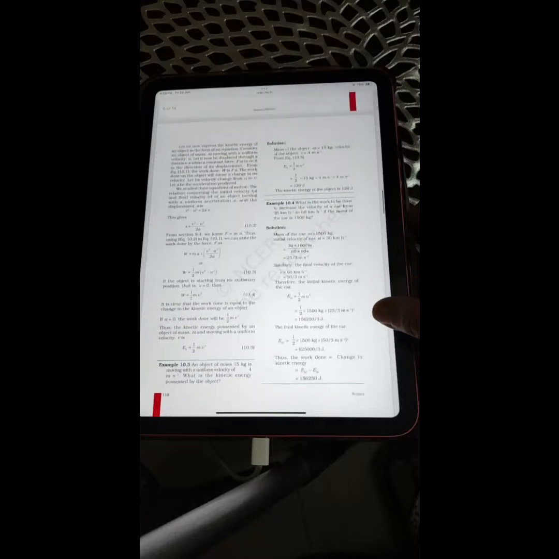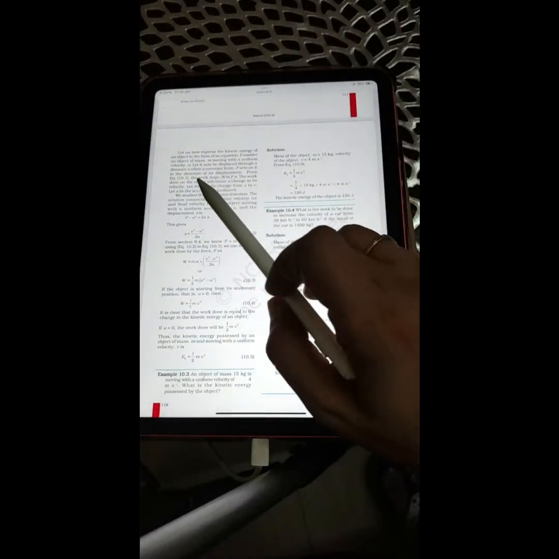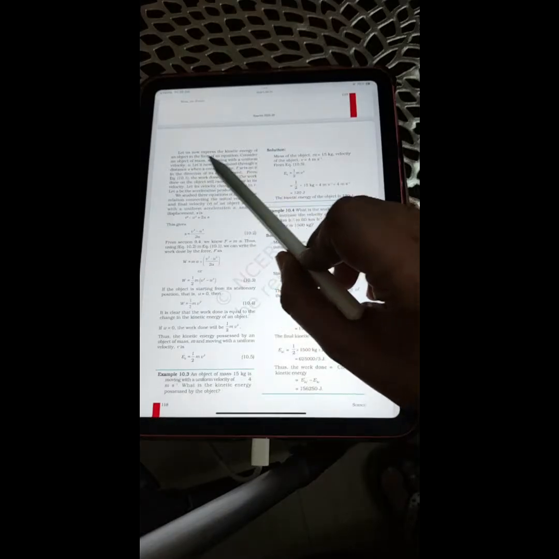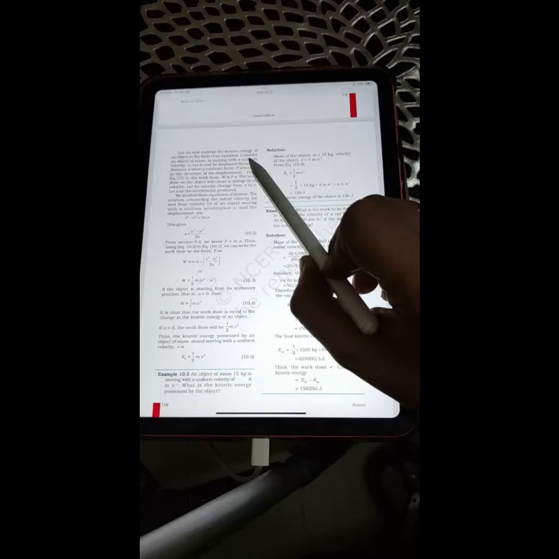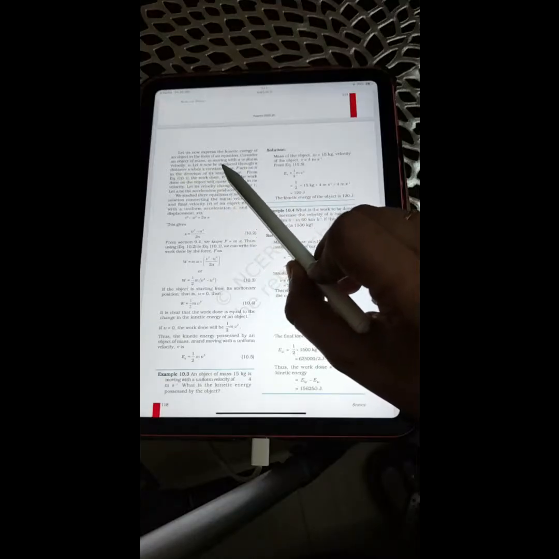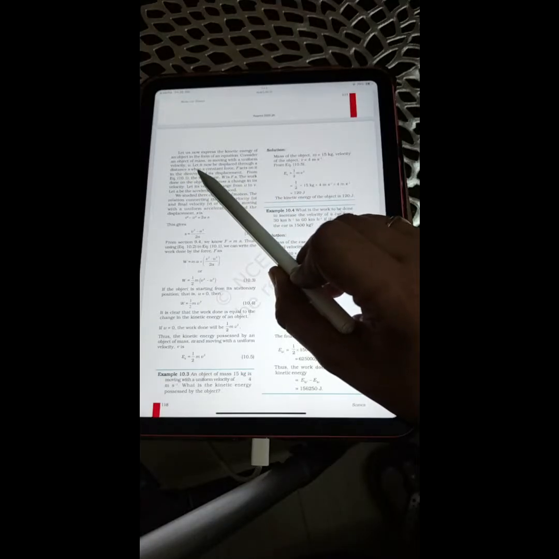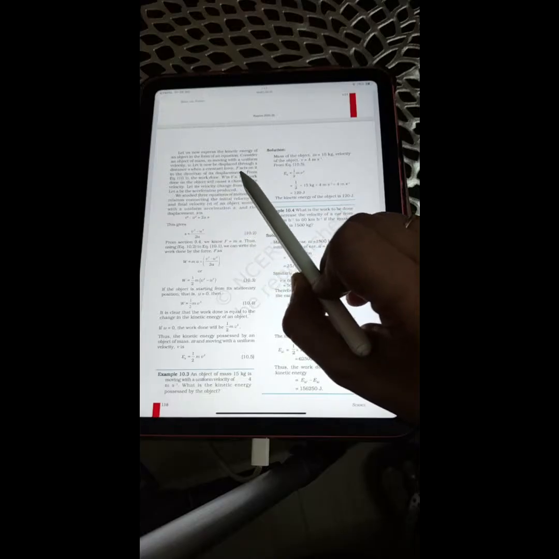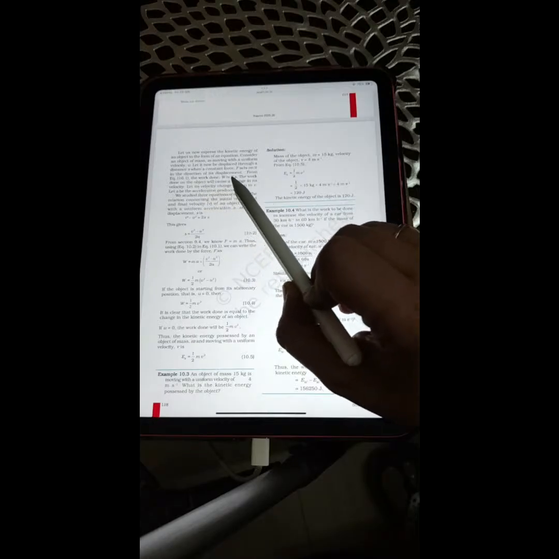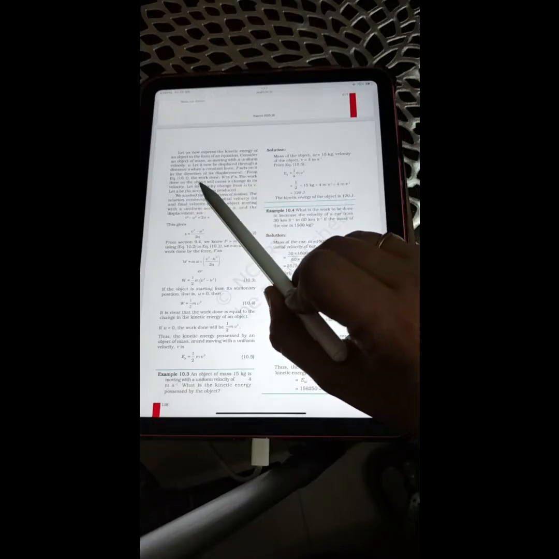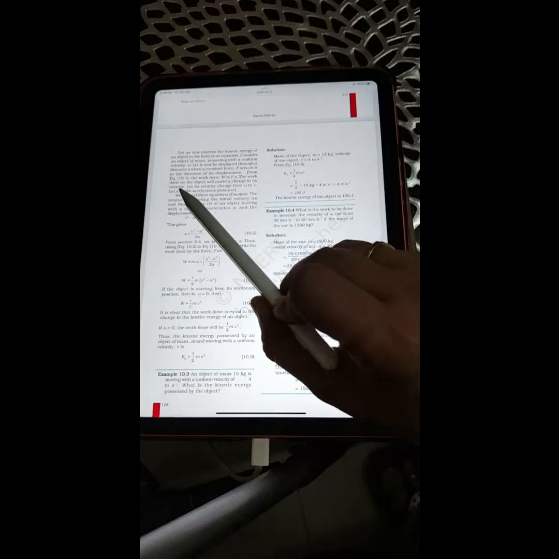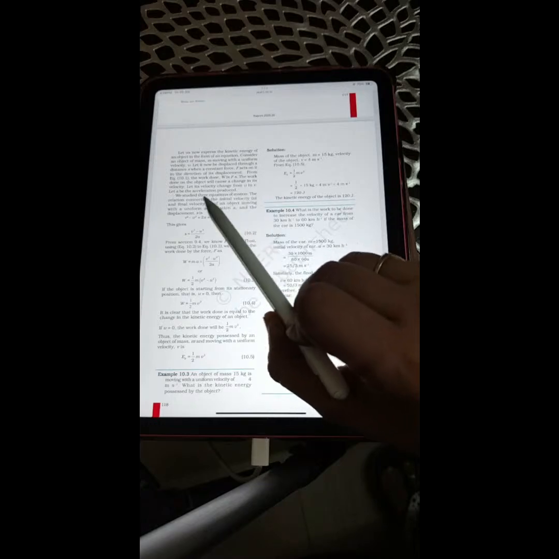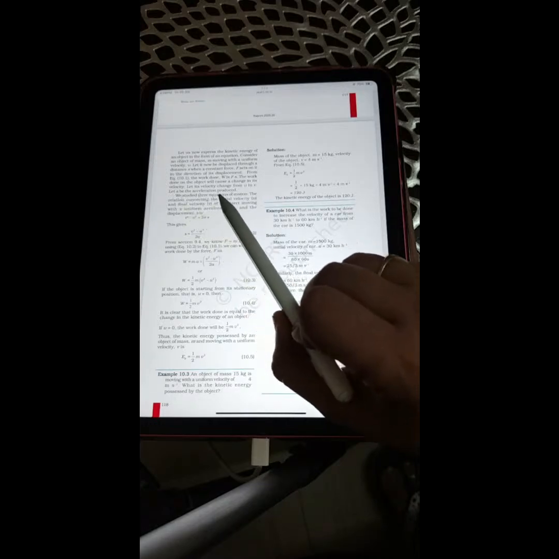We are moving to the next page. This is page number 118 of your NCERT, chapter number 10. Let us now express the kinetic energy of an object in the form of an equation. Consider an object of mass m moving with a uniform velocity u. Let it be displaced through a distance s when a constant force F acts on it in the direction of its displacement. From equation 10.1, the work done W is Fs. The work done on the object will cause a change in its velocity. Let its velocity change from u to v. Let a be the acceleration produced.